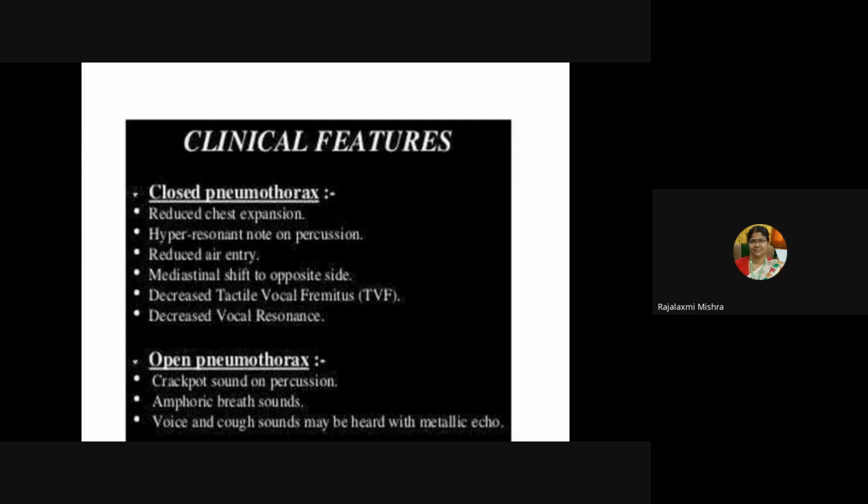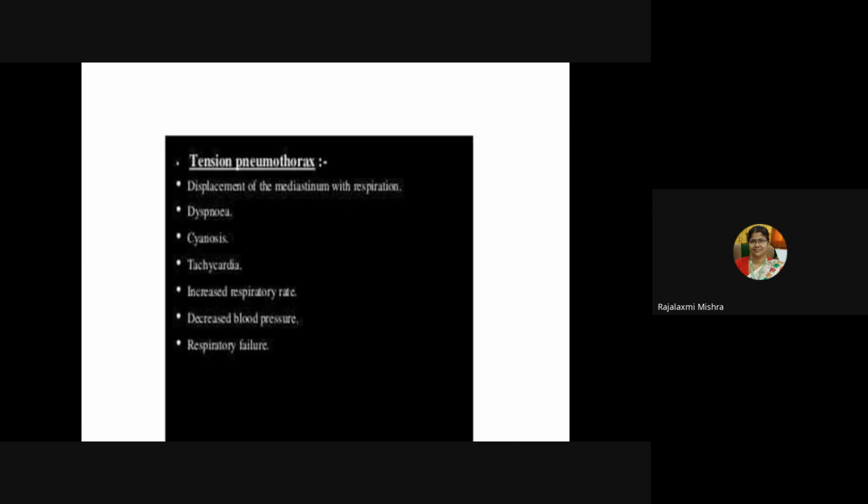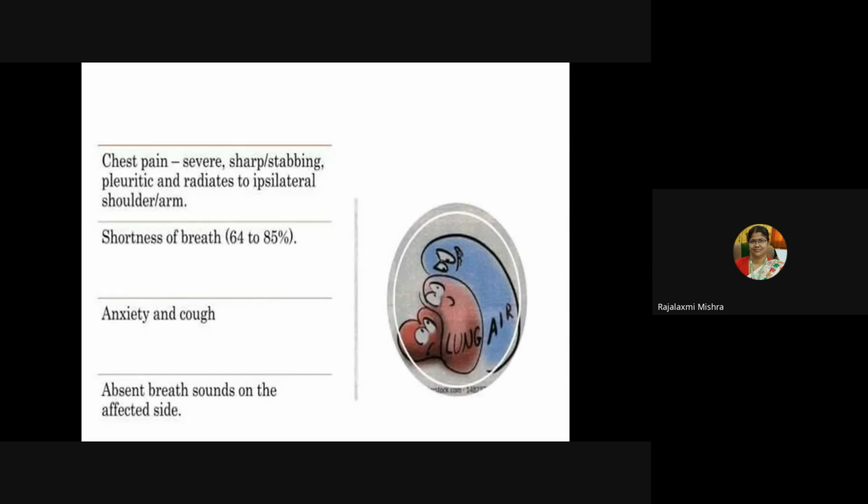In open pneumothorax, you will find a cracked-pot sound on percussion, amphoric breath sounds, and voice and cough sounds may be heard with metallic echo. In tension pneumothorax, you will find displacement of the mediastinum with respiration, dyspnea, cyanosis, tachycardia, increased RR, decreased BP, and respiratory failure.